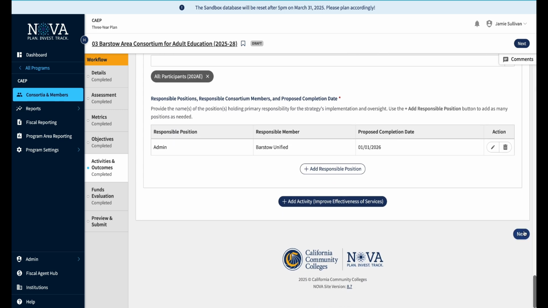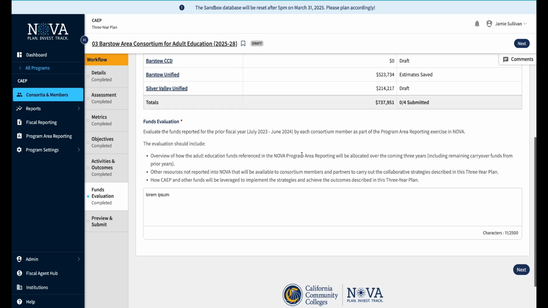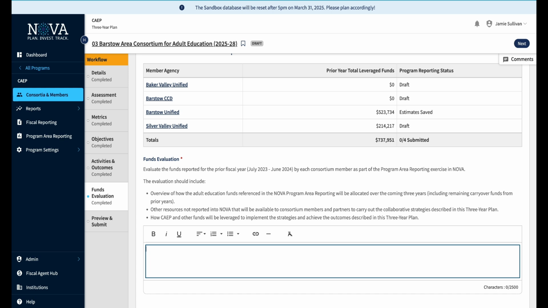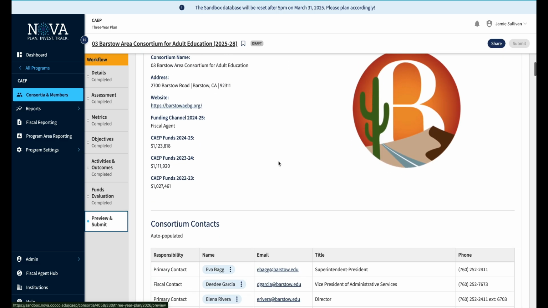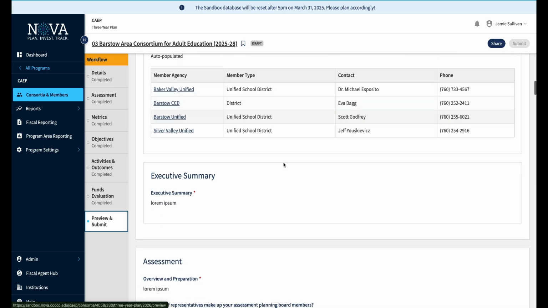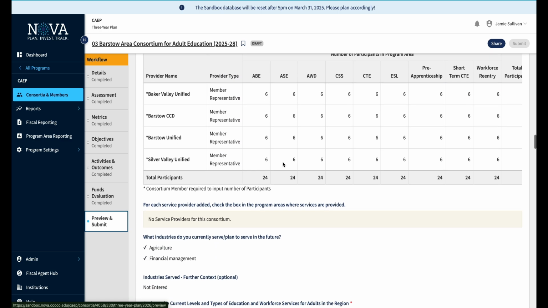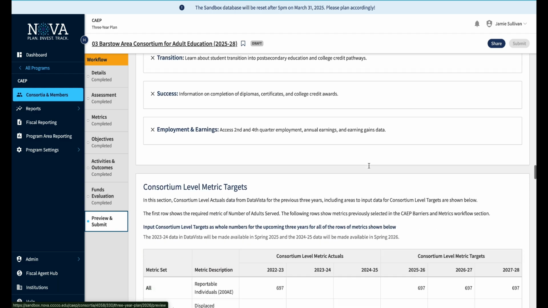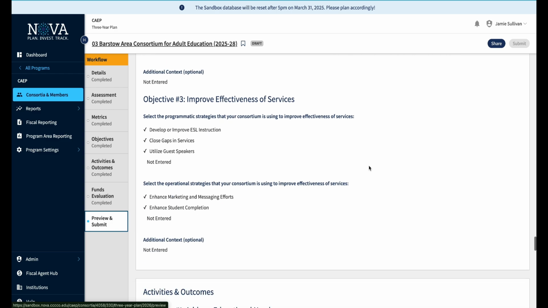You come down here, come over to the funds evaluation. A lot of this will already be filled out for you, and then there's one input here. Something has to be entered here, and then we can go on to the preview and submit. Again, just read through this. Make sure everything looks good, everything is as expected, and it's what you're looking at. Verify your numbers that you input are accurate. And if everything looks good and you're happy with where you're at,